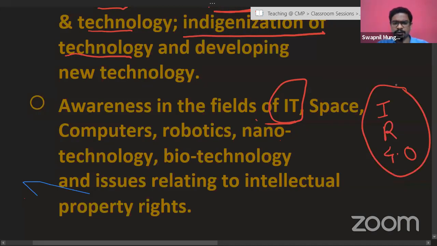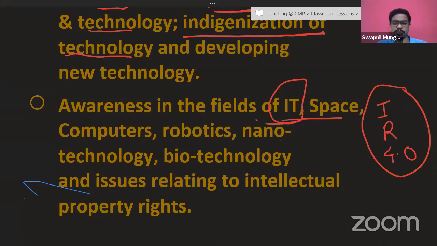So in the mains topic, as we were saying, a few areas of importance. These areas are not only important from the prelims or mains point of view, they are important from the interview point of view as well. So all these areas are very hot topics that you should be aware of. Space technology: recently there has been a lot of talk about space technology because of a few private players like SpaceX venturing into it. They are creating various spaceships and aiming to offer that kind of travel experience in space. There are a few questions that are coming up, and I am going to deal with those questions as well later on, about the resources.